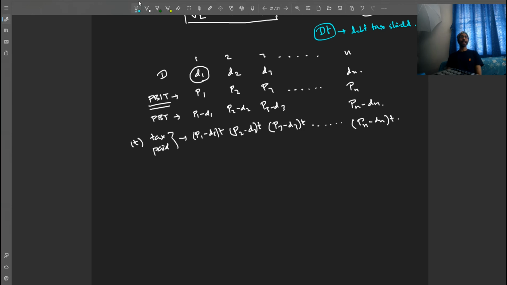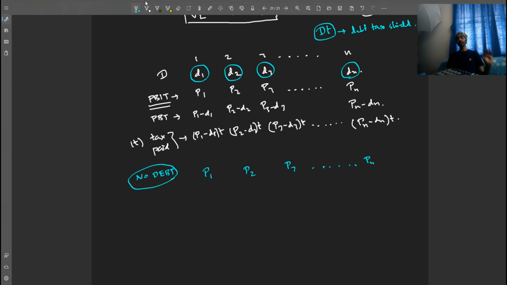Now consider a second scenario where there is no debt. In this case, D1 is not there, D2 is not there, D3 is not there, Dn is not there. These interest payments are not there, right? So the profit remains at P1 for period 1, P2 for period 2, P3 for period 3 till Pn at period n.